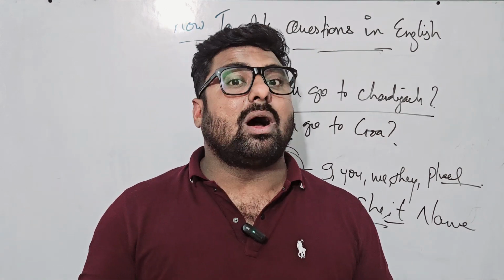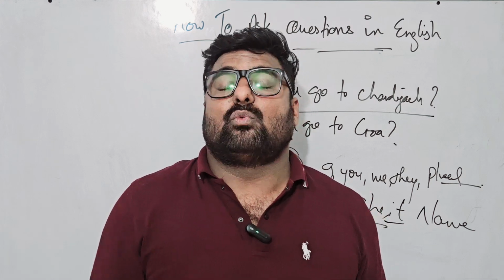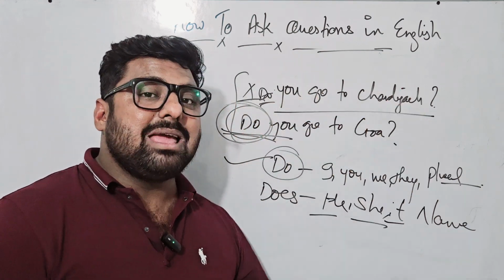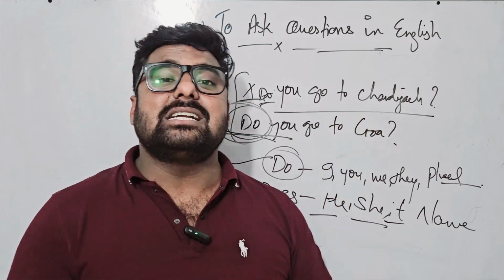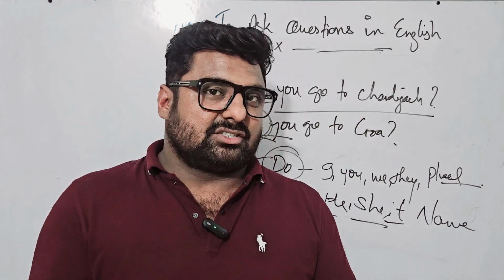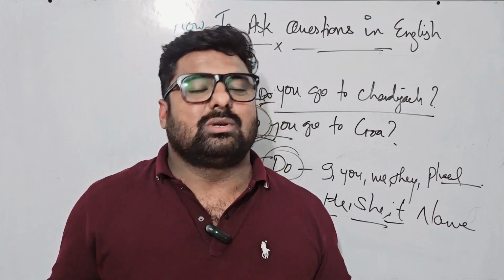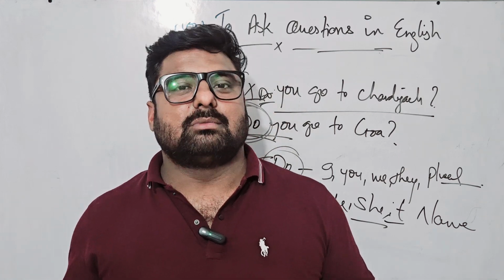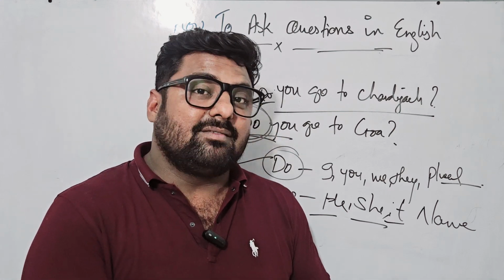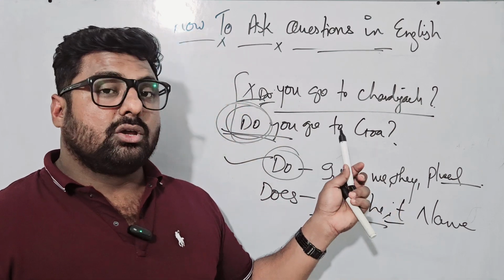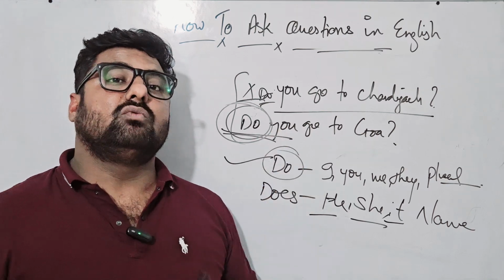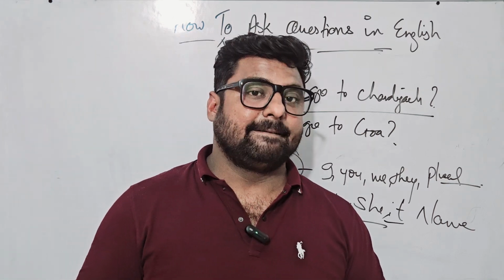I hope you are getting it, because today I am going very slow so that you understand while making interrogative sentences. Now, what are interrogative sentences? It is for the beginners, those who are intermediate or advanced. Obviously, advanced learners won't be watching my video. So those who are at a very intermediate level or from the very beginning level, you should understand that you need to put a helping verb here, right?